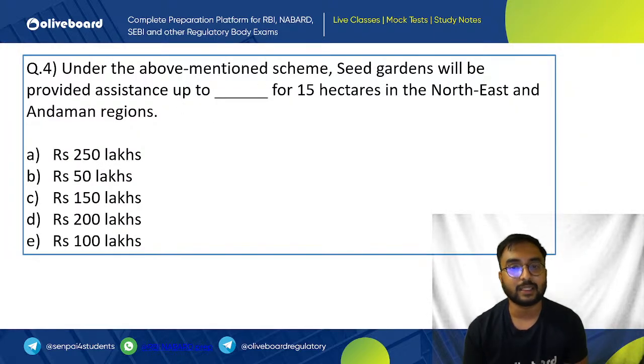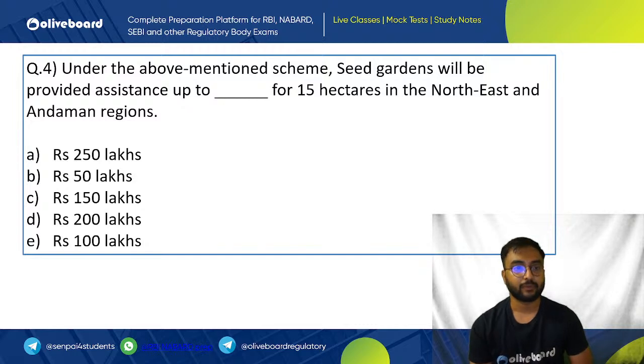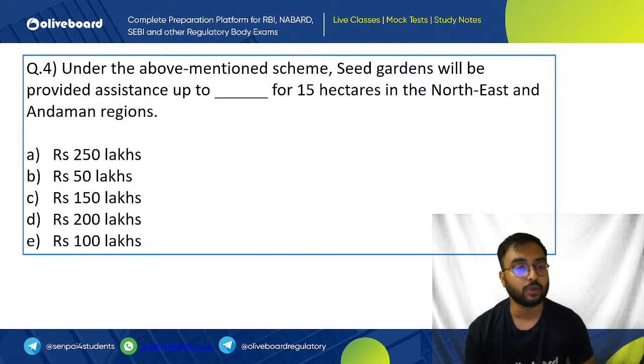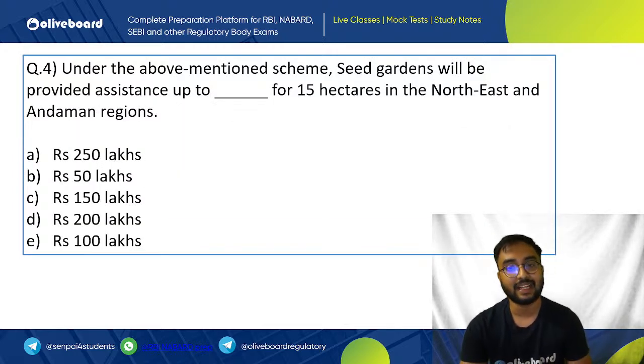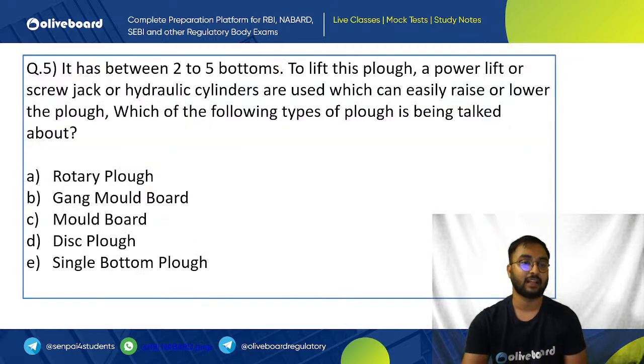Under the above mentioned scheme, seed gardens will be provided assistance up to dash for 15 hectares in Northeast and Andaman region. So same National Mission on Edible Oil Palm scheme, assistance up to how much rupees will be provided? 250 lakh, 50 lakh, 150 lakh, 200 lakhs and 10 lakhs. So again see, data fact has been asked. So here 100 lakh for up to 15 hectares in Northeast region, 80 lakhs for 15 hectares in the rest of India. So answer here will be 100 lakhs because here Northeast region they are asking.